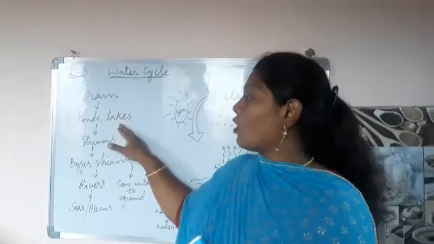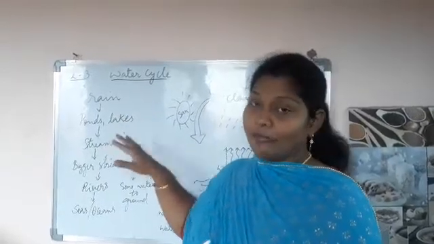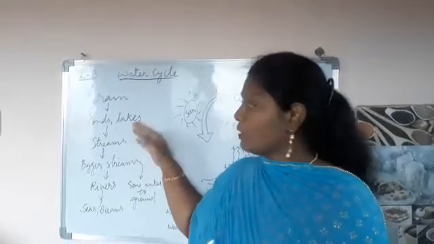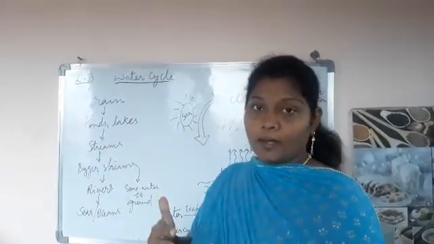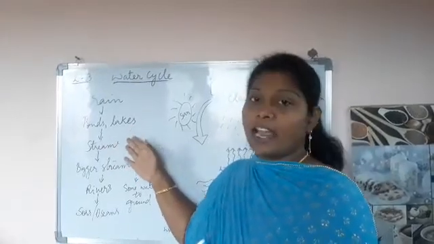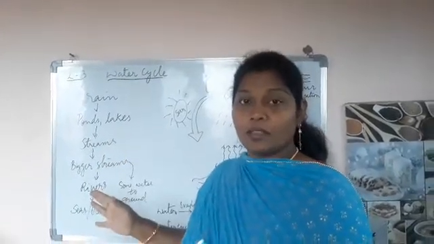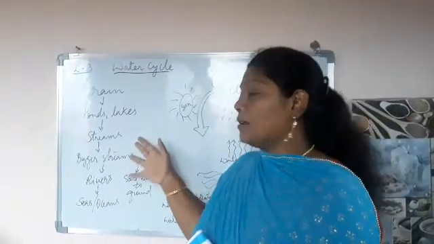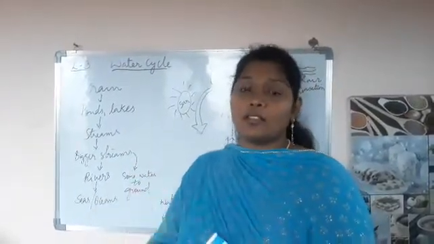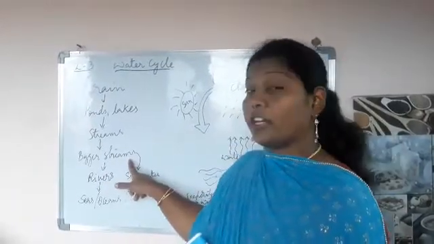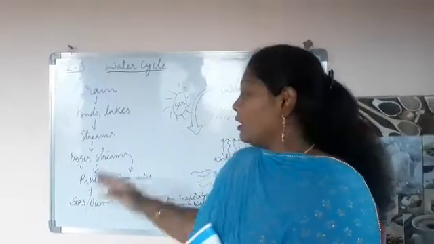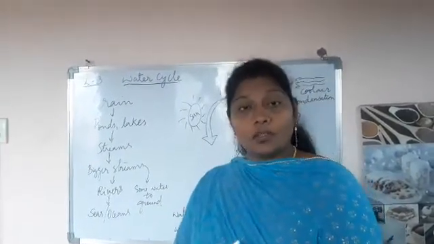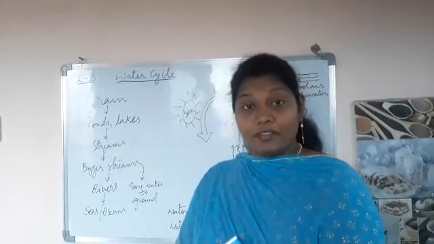So the rain which falls into the ponds and lakes fills them up, and once the lakes or ponds are filled up, the water overflows from them and forms streams. Okay. These streams join each other and become bigger streams. Once the bigger streams are formed, they will always try to go and mix with the rivers.